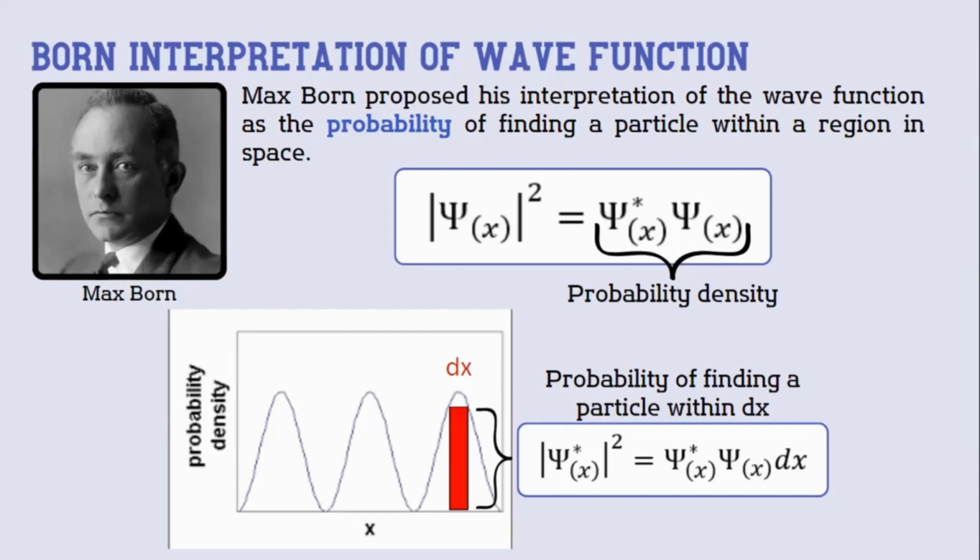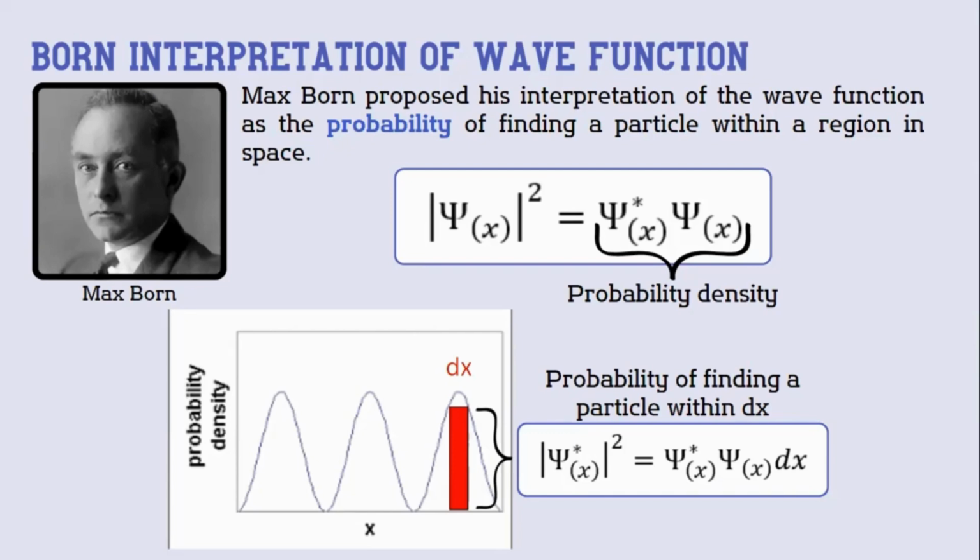According to Max Born, the wave function represents the probability of finding a particle or an electron within a region in space. Rather than giving the exact location of the electron, it tells us how likely it is to find the electron within a particular region in space.